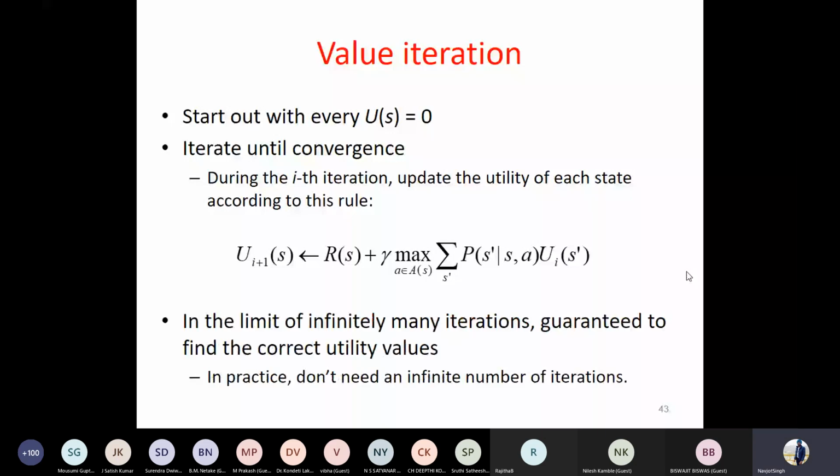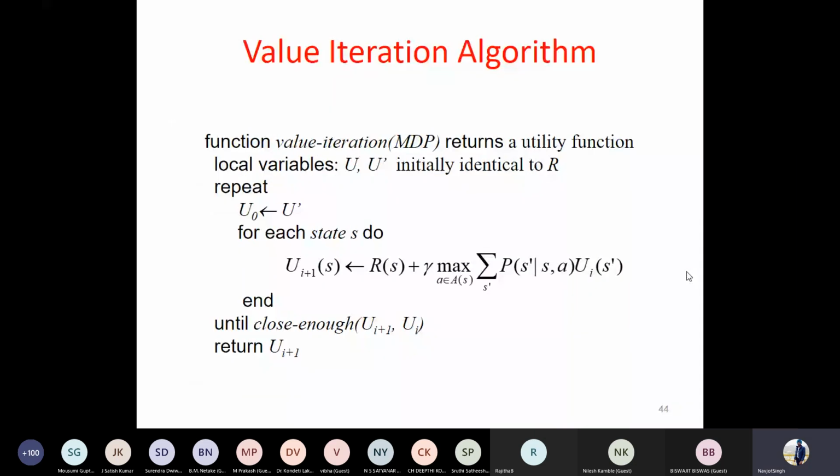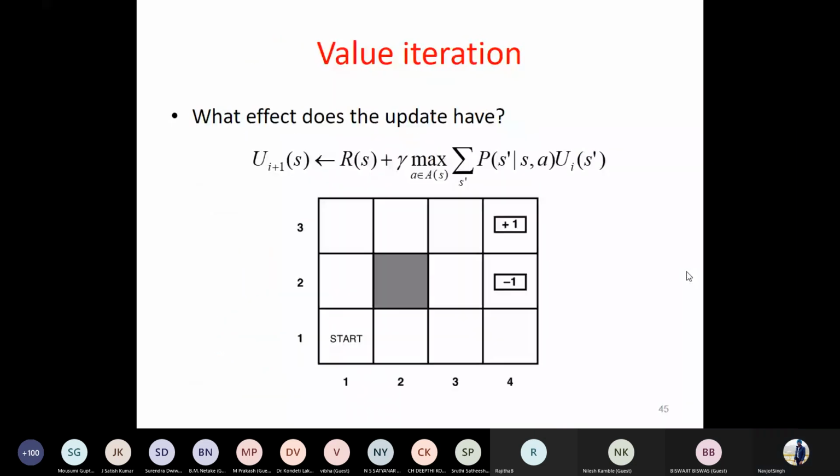So in this case, I think we have discussed what would be the way of convergence. This is just the algorithmic view of the value iteration method. We have seen this as the environment where you are having a start state. For simplicity, we could assume (1,1) could be the start state. Any state could be the start state. The start state doesn't matter over here because we need to check for every state: if I'm on that state, what should be the correct sequence of actions to reach the goal state?